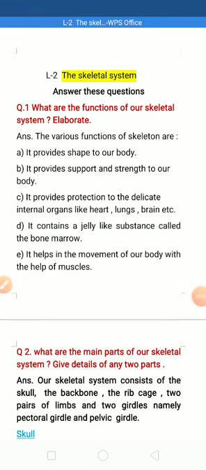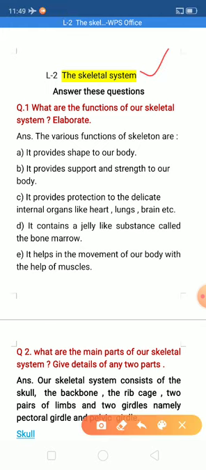So children, today I came with question and answers of our second lesson, that is the skeletal system. Okay, so let us start children. Here we know each and everything of this lesson, but we have to answer it properly. How to answer a proper question we will learn today.